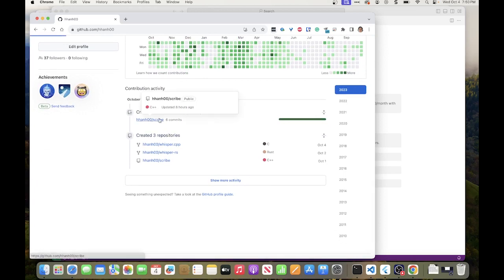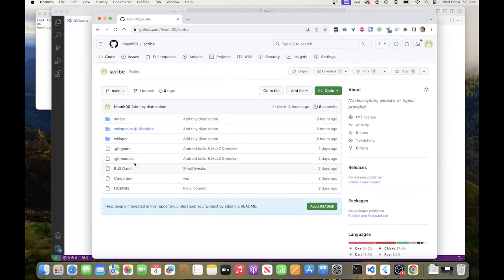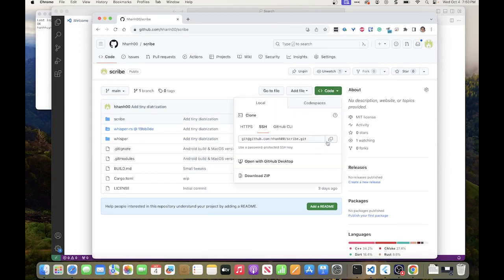So this project is called Scribe, and it's a very small project. What it has, let's take a look at the structure. It's a Rust Flutter project. So when you clone this, okay, let's go on clone. Let's go on clone into a new directory.